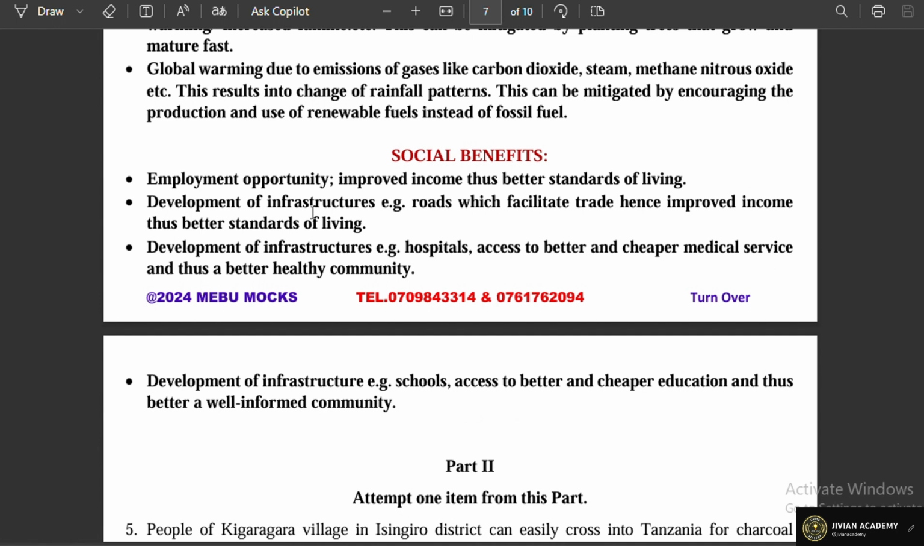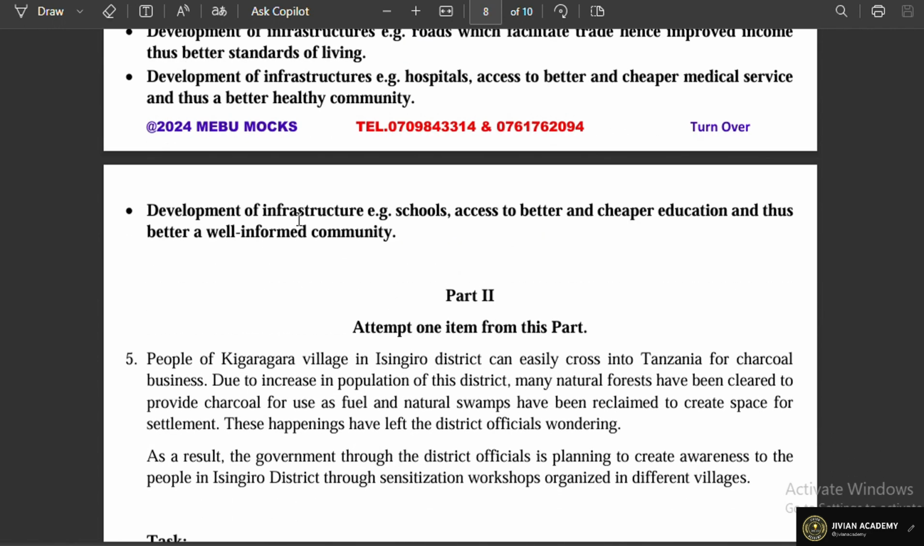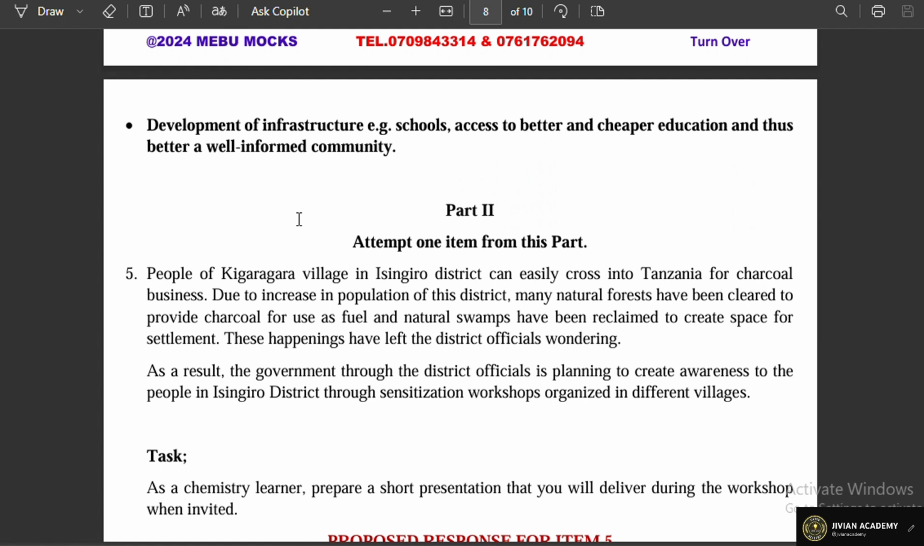So in the write-up, we also expect the learner to talk about the social benefits or the importance of this production plant, of course, to the people within the area and the country at large. So we have employment opportunity, development of infrastructures, and many others. Those are under the industrial processes.